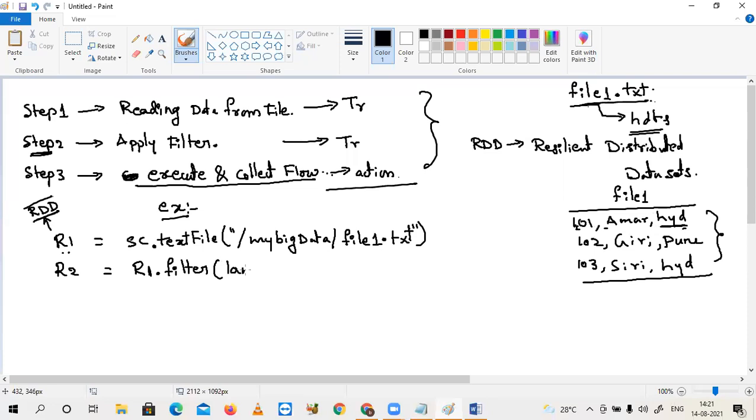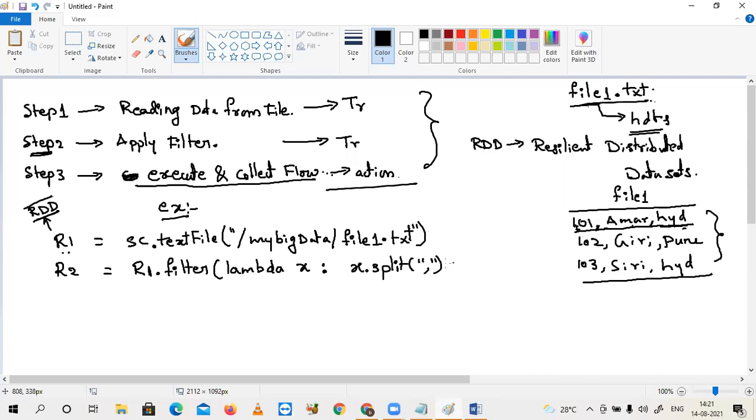The filter style is like this, and later I will explain everything: lambda x colon, where x means the entire line. I apply x.split with the comma delimiter; if I split based on comma, I get 3 elements.